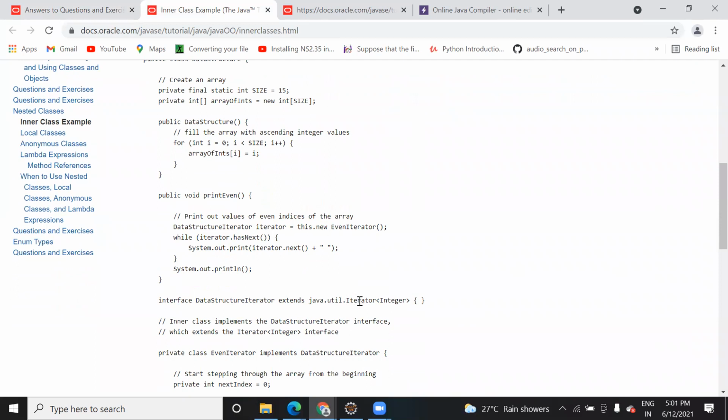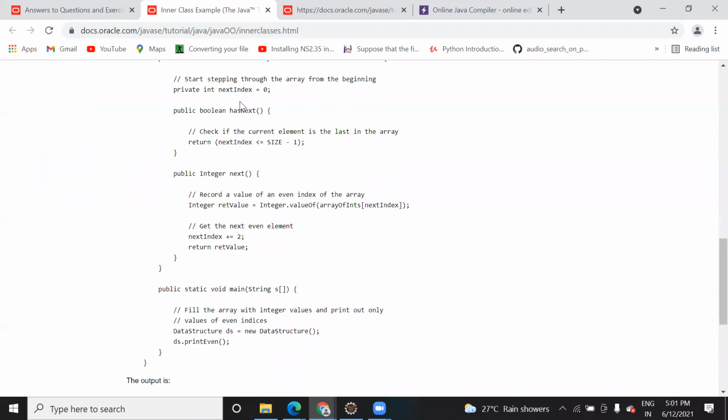Iterator is an interface. When both are interfaces, then we extend. When both are classes, then we extend. When one is an interface and the other is a class, then we use implement. So iterator is also an interface here, and with that they wanted to iterate over the array.